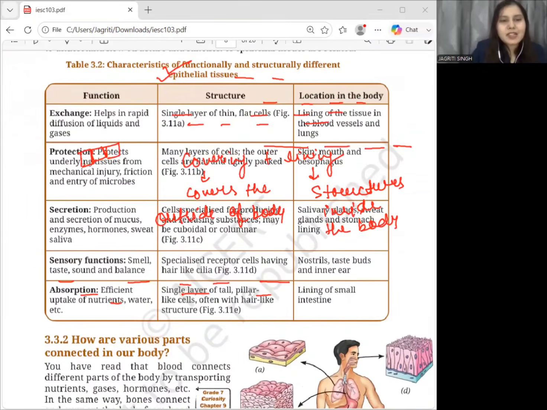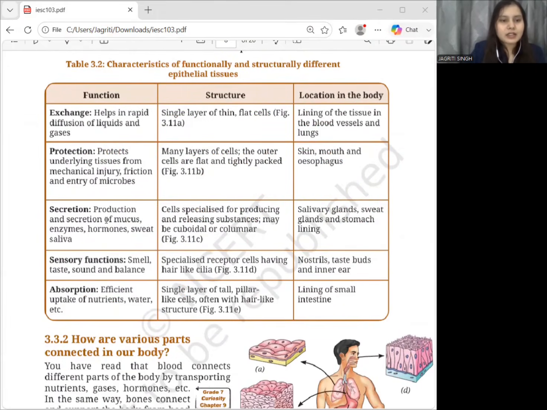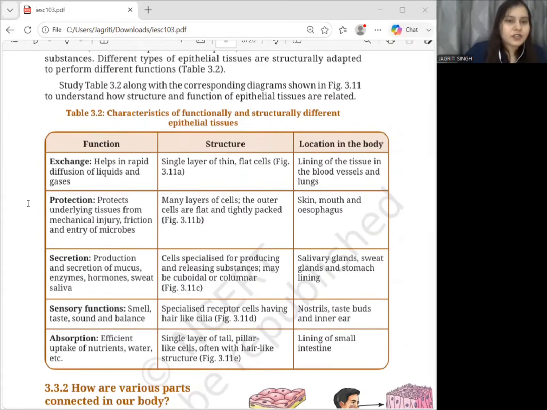So I would suggest do not simply mug up this table, because instead just try to understand the connection between function, structure, and location. Okay. Now, the structure of every epithelial tissue is adapted according to its function.